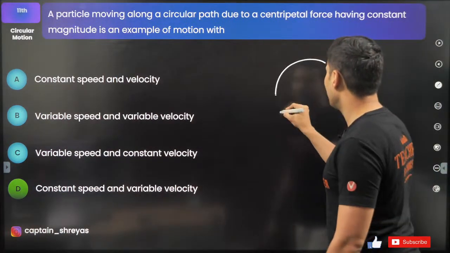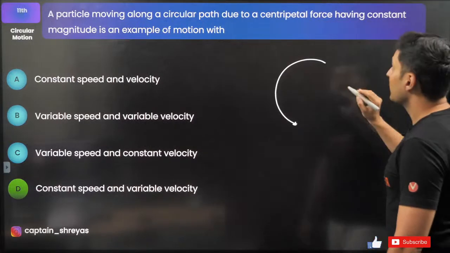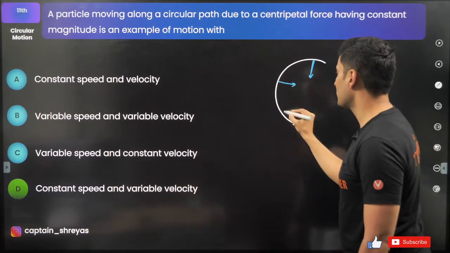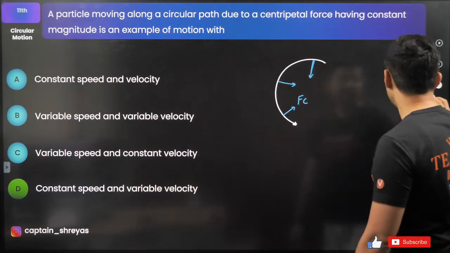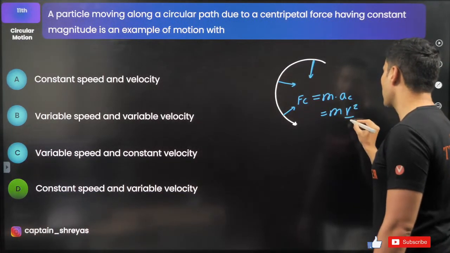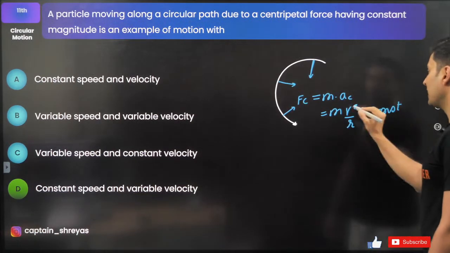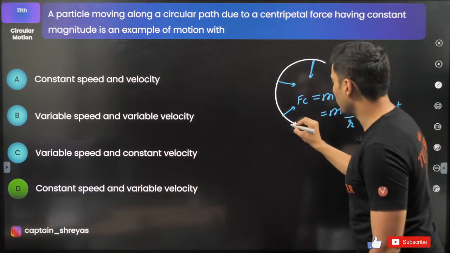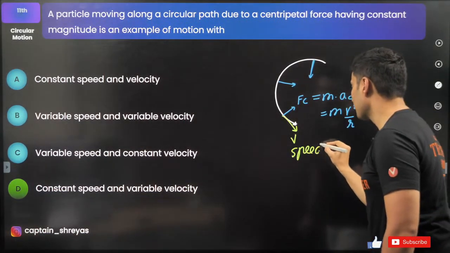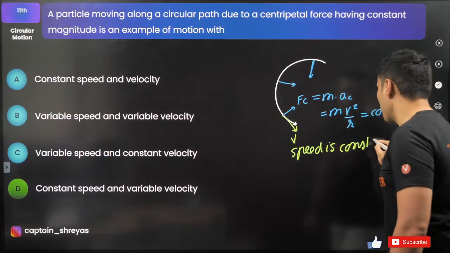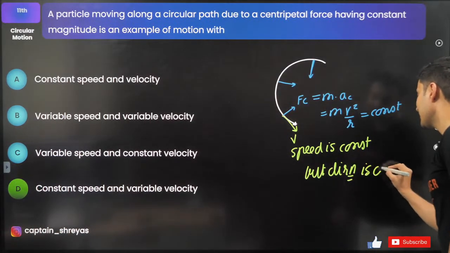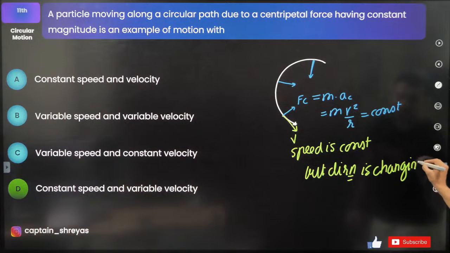When you go in a track with constant magnitude of the centripetal force, if it is constant, that means m into a_c is constant. That means m v square by r is constant. That means the speed is constant, but the direction is changing.